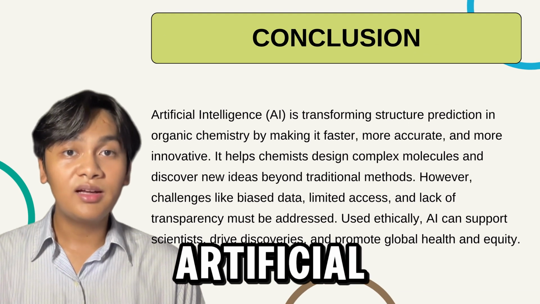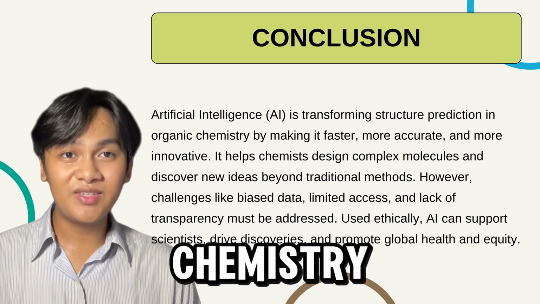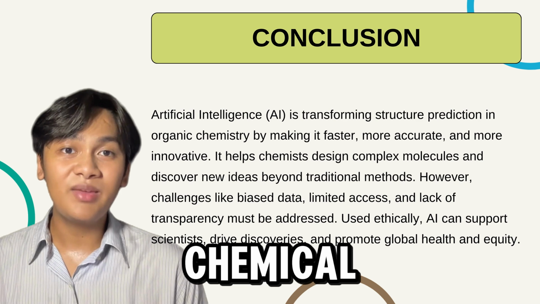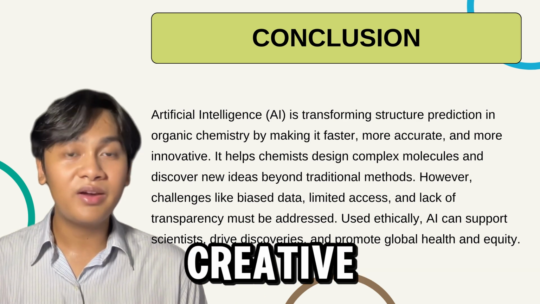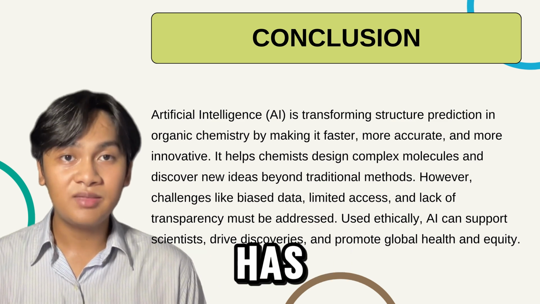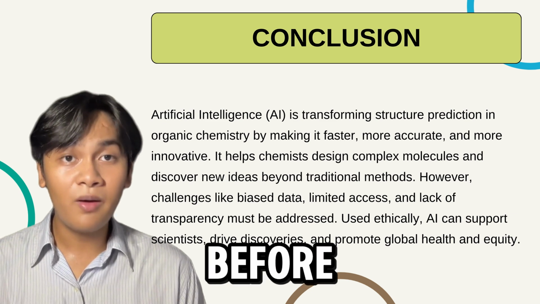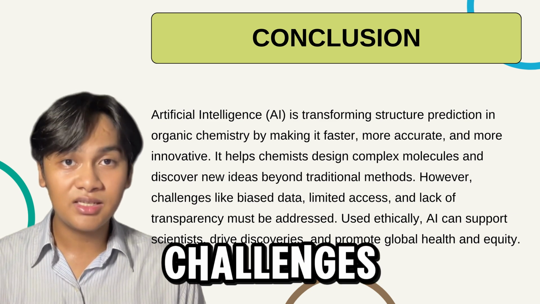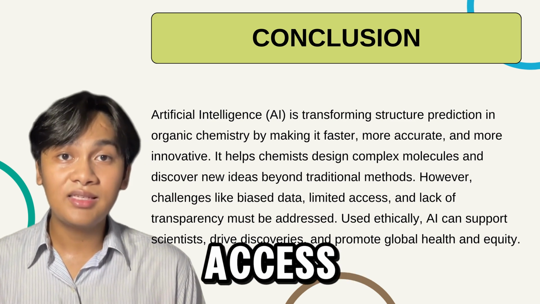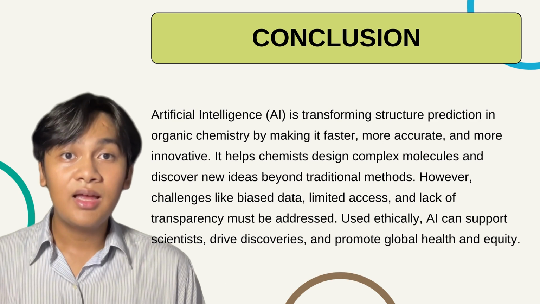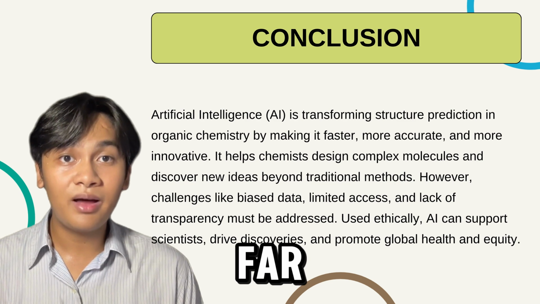To conclude, artificial intelligence is changing how chemistry works in organic chemistry. It helps predict chemical structures faster, more accurately, and with more creative ideas. AI has made it possible to do things that were too hard or slow before, but it also brings challenges like unfair data, hard to understand results, and limited access to powerful computers. That's why it's important to use AI in a responsible and fair way.